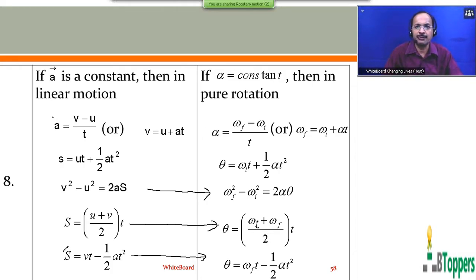are applicable only for a body which moves in a straight line path with a constant acceleration. And the equations on the right hand side are applicable only for a rigid body which performs pure rotational motion about a fixed axis with a constant angular acceleration. So I would like to show the next, number 9, serial number. Those who are writing the notes, they can take a pause and finish writing the notes up to here.